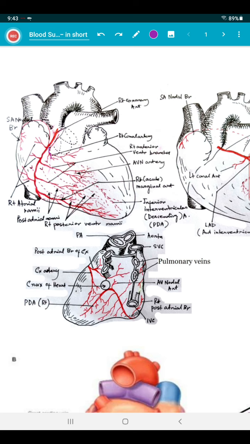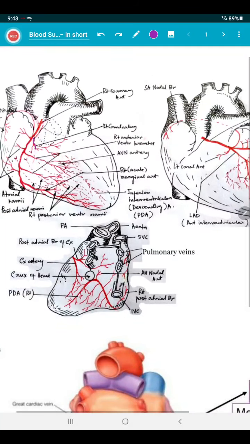Now number 1, right posterior ventricular rami. So this is the branch, you can see the right posterior ventricular rami. A few branches arise from the trunk of the right coronary artery and the posterior part of the atrioventricular groove. This is atrium, this is ventricle, atrioventricular groove. The right posterior ventricular branch is going to supply the diaphragmatic surface of the right ventricle, basically.